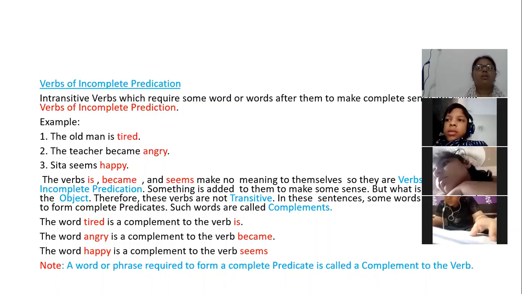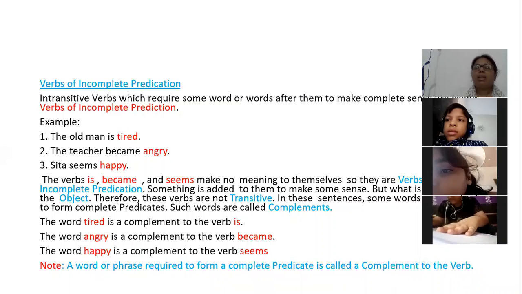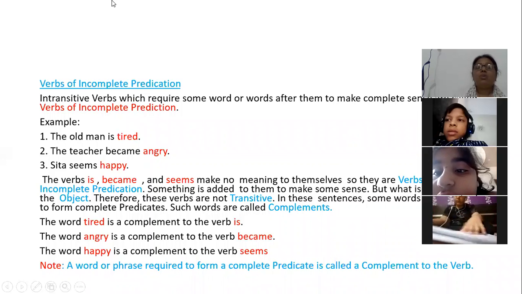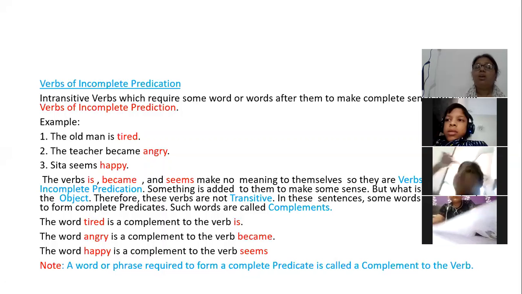Your topic is verbs of incomplete predication. Incomplete predication means there is something incomplete in the predicate part of a sentence. Intransitive verbs. Why have I used this word intransitive verbs here? Because intransitive verbs are those verbs which do not have any object.